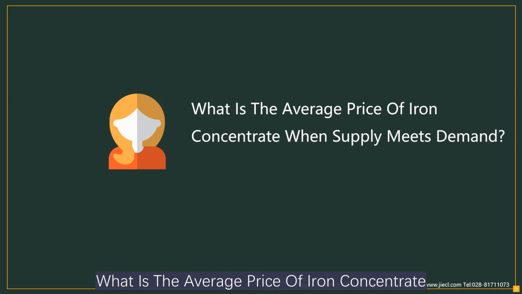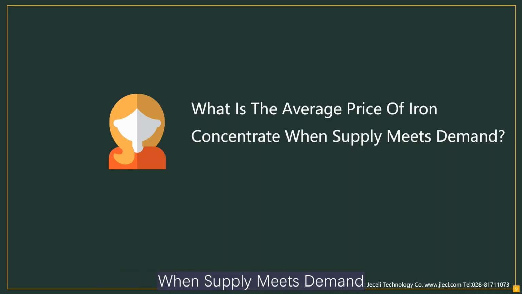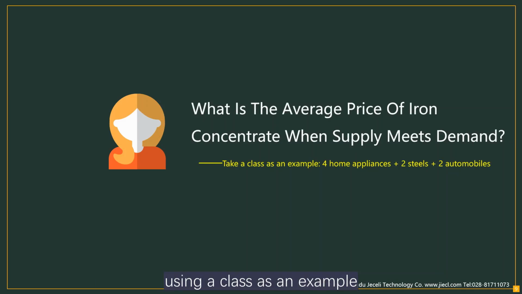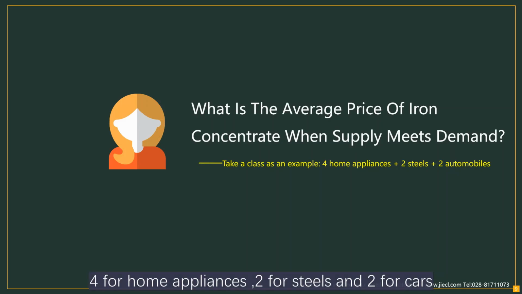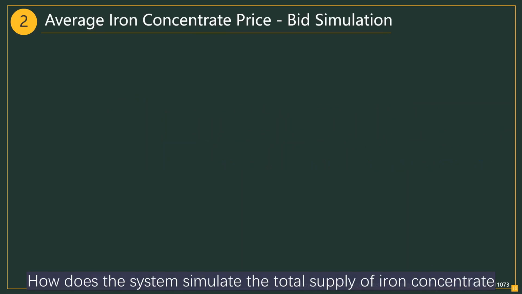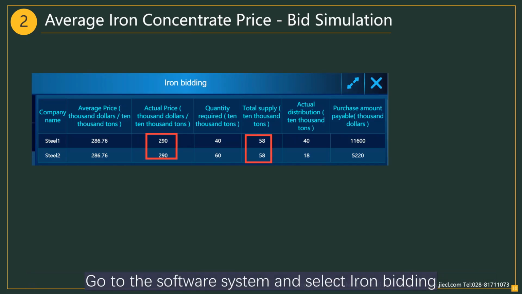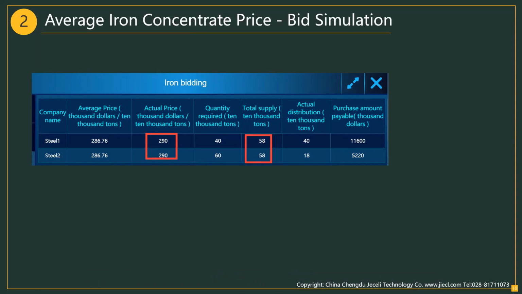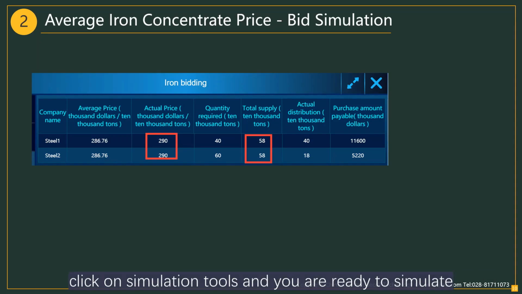Part 2. What is the average price of iron concentrate when supply meets demand? Using a class as an example: 4 for home appliances, 2 for steels and 2 for cars. How does the system simulate the total supply of iron concentrate? Go to the software system and select Iron Bidding. Select Bidding. Click on Simulation Tools, and you are ready to simulate.